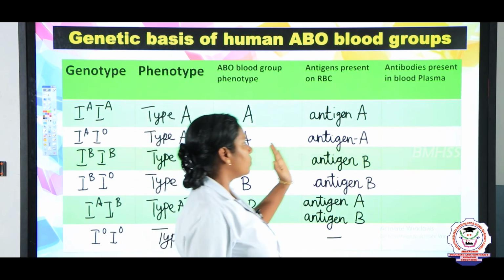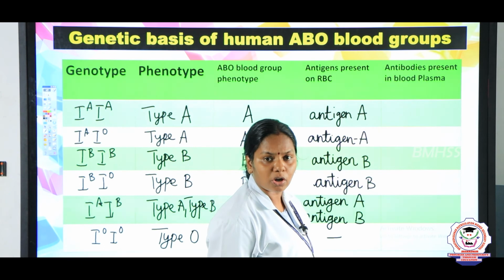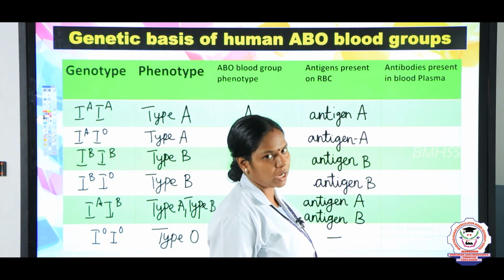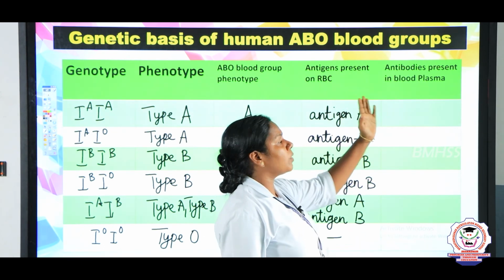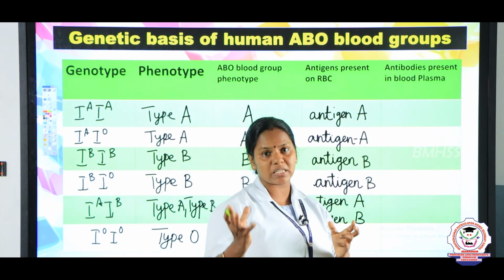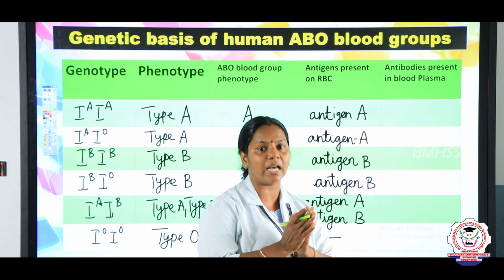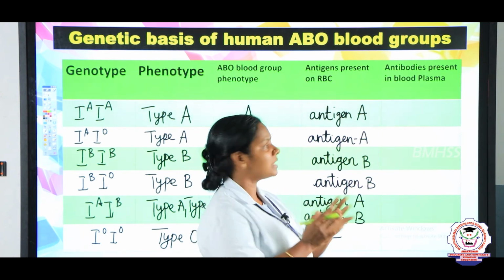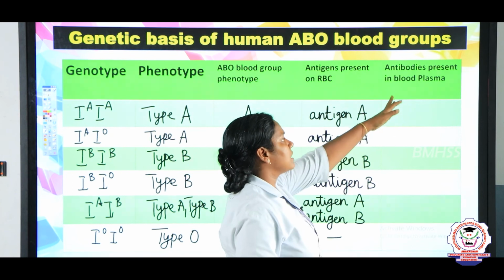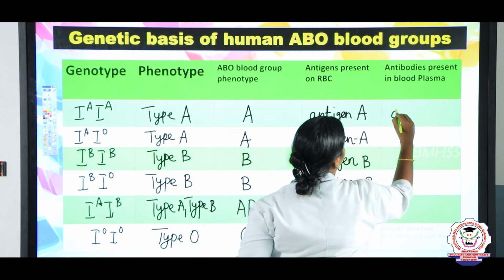And now where should the antibodies be? The antibodies should always be present in the plasma, and the antibodies are of different groups. For example, if antigen A and antibody A are there, what will happen? Agglutination will take place, that is, clumping of the RBCs will take place. So the antibody present for the A blood group is anti-B.